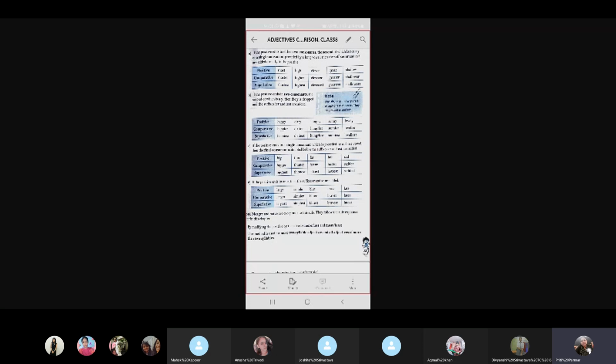So see, bigger, the last letter G is repeated, G is again added and it turns ER. Okay, so big will be bigger, biggest. Thin will be thinner, thinnest. N is repeated. Fat, fatter, fattest. T is repeated.